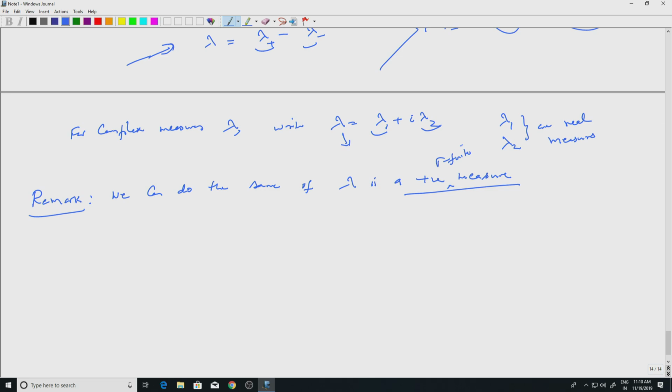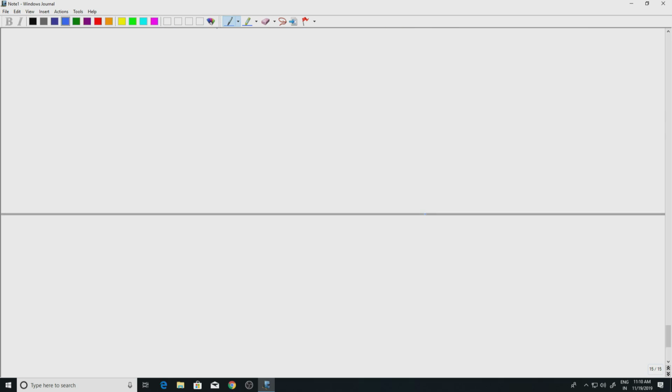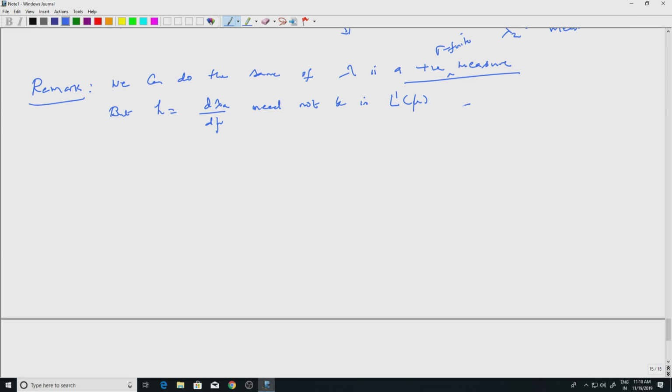But the Radon-Nikodym derivative, let us say h equal to d lambda by d mu, need not be in L1 of mu. Okay, so what do I mean by this? So let's take two sigma finite measures, and we have X as our space. Now mu is the given positive sigma finite measure.